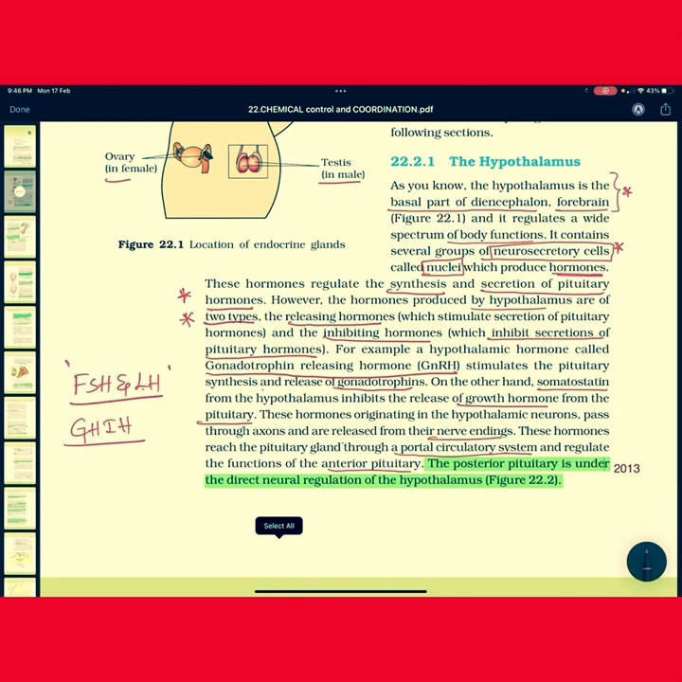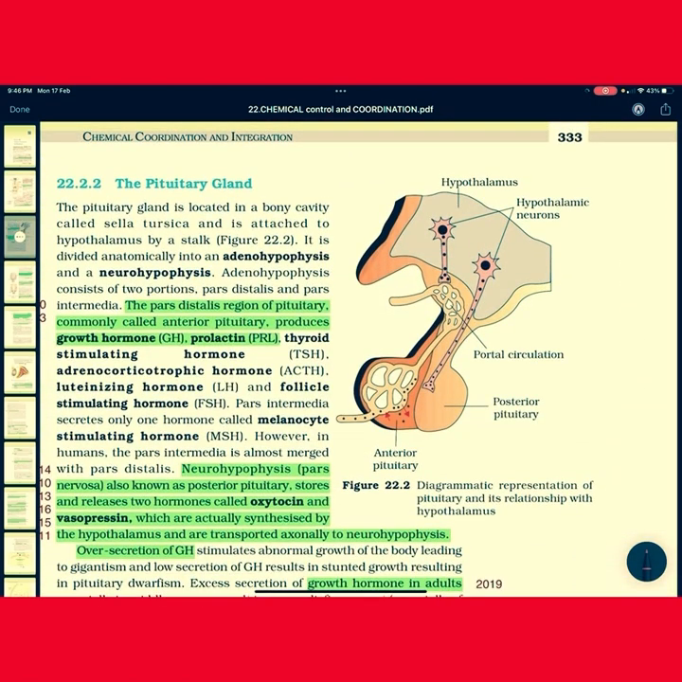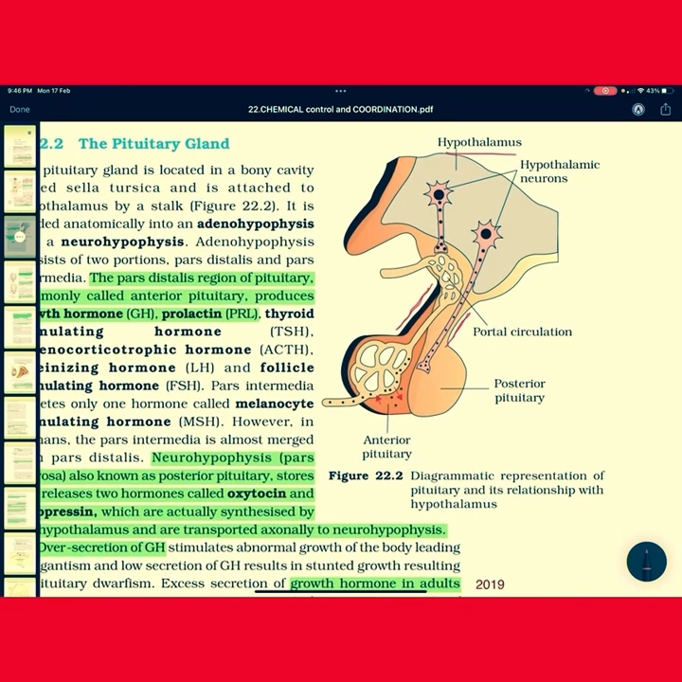2013 question, this one. Okay, so now we go with the diagram. In the diagram it is very clearly given. This ash colored one is the hypothalamus. The hypothalamus connects with the anterior pituitary with the help of the infundibulum. And the anterior pituitary connects with the hypothalamus with the help of the hypophyseal portal system. This is the hypophyseal portal system.